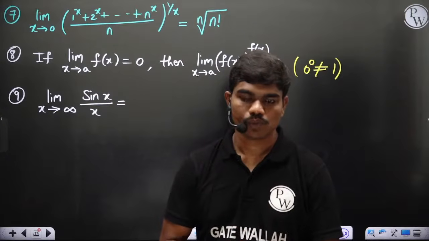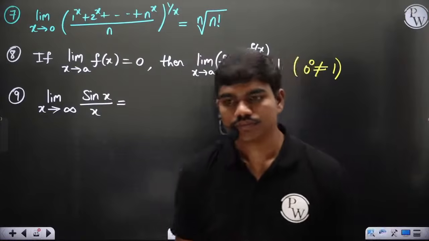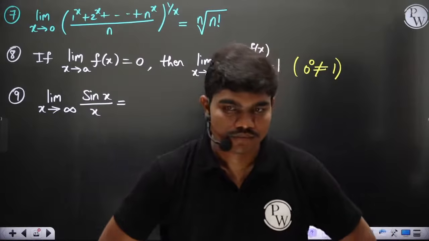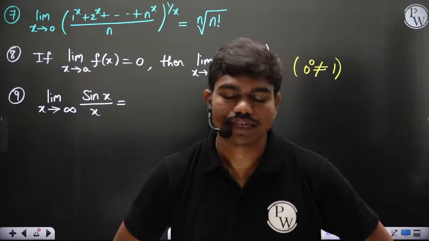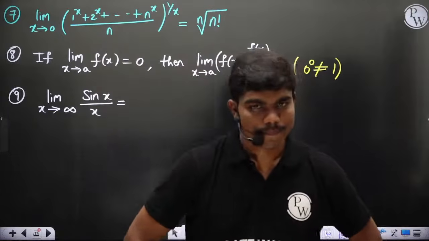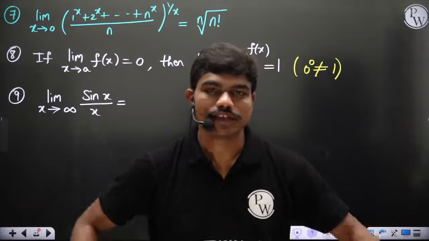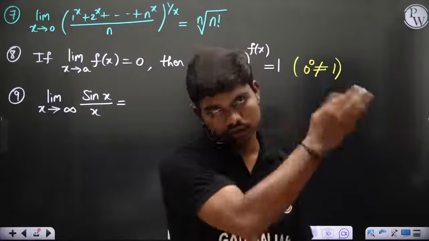Zero? Why should it be 0? It could be something else, right? Limit x tends to infinity, sin x by x. Yeah, of course it is 0, because in the graph I gave you yesterday, as x increases, the sin x by x value keeps dying down and goes to 0.